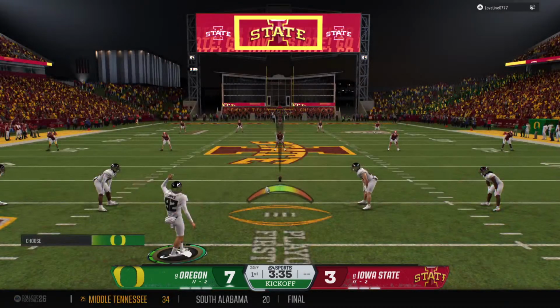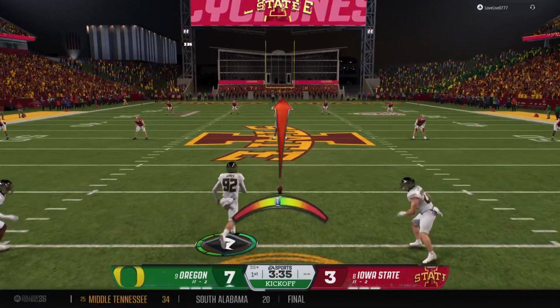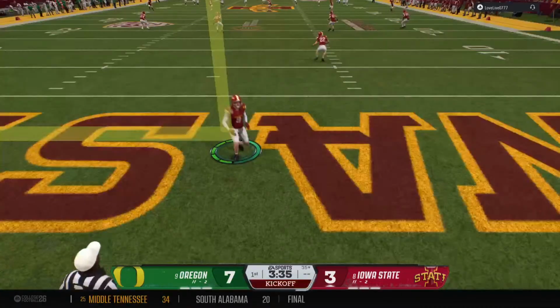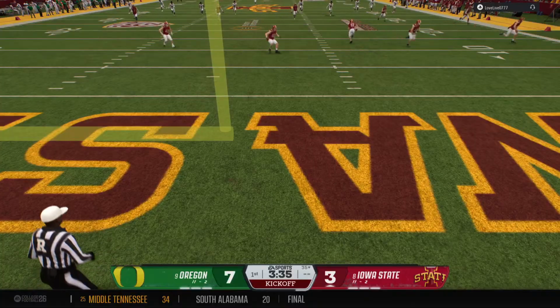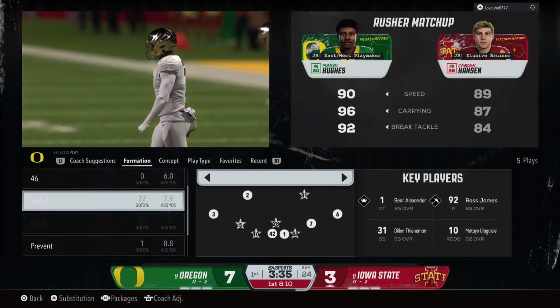And the point after is right down the middle. Got momentum after scoring that touchdown. Now the kickoff team out there to kick it away. The kickoff is hammered, sails out the back of the end zone for a touchback.